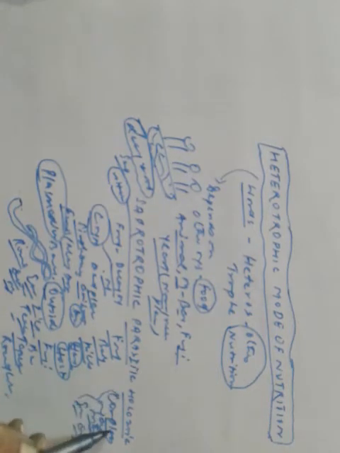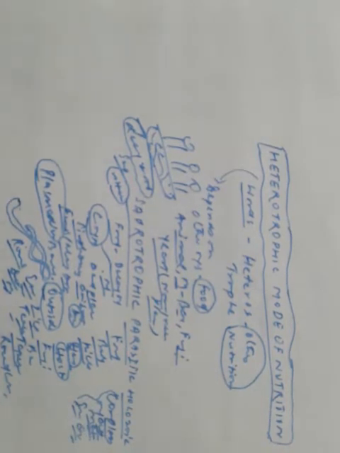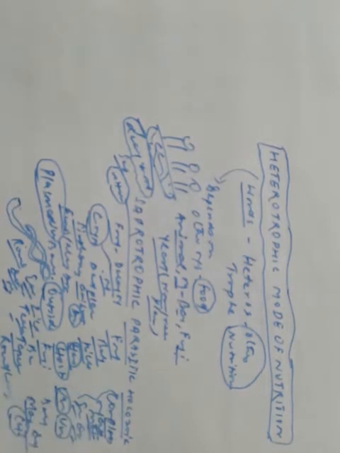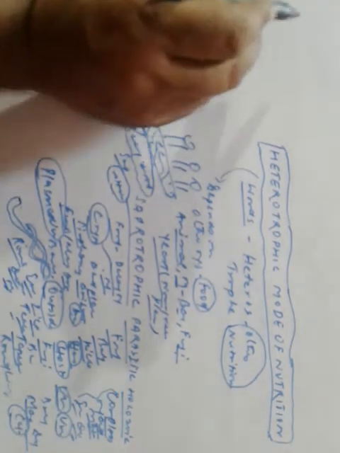The undigested and unabsorbed food is thrown out of the body. Examples are man, dog, cat, etc. So this is the holozoic mode of nutrition, nutrition in animals.